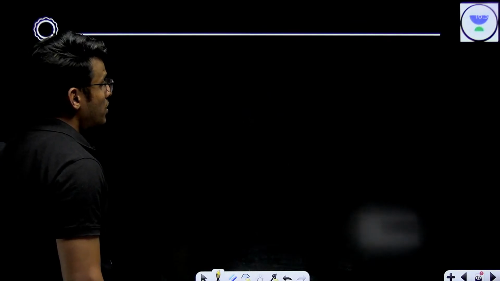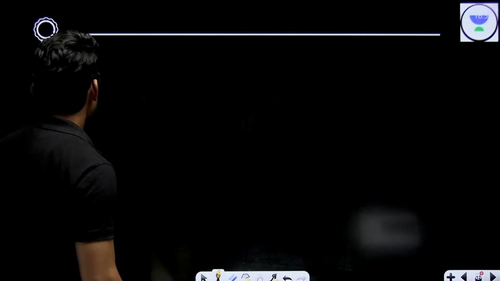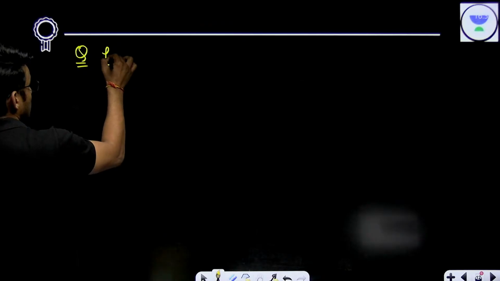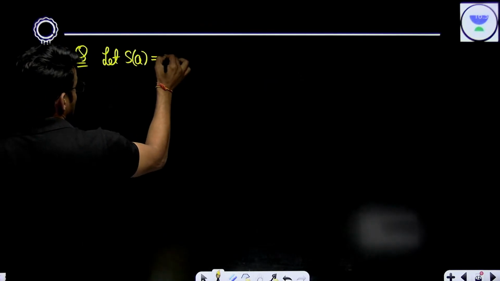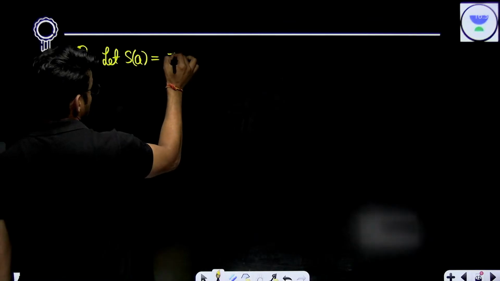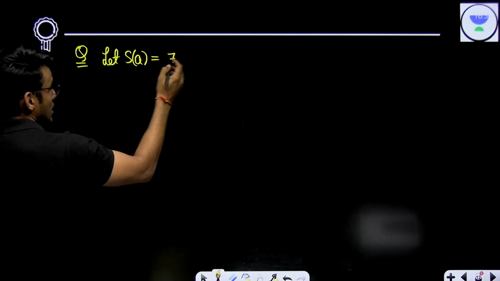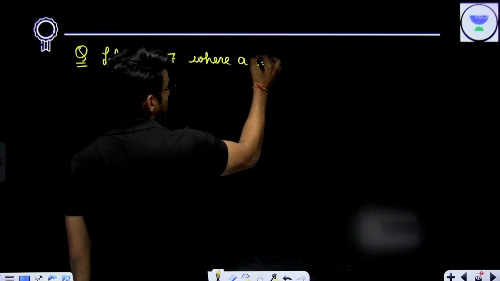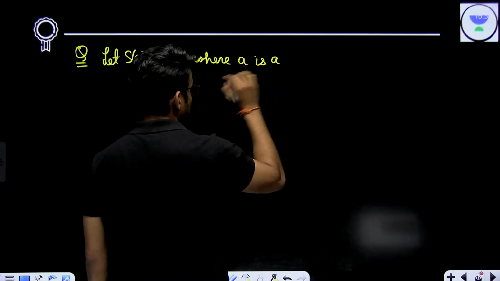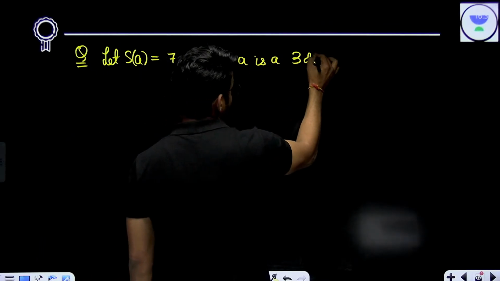But will we be able to do it? Let SA be equal to 7, where A is a 3-digit number.